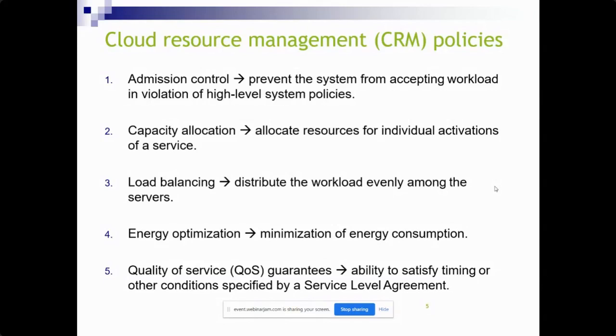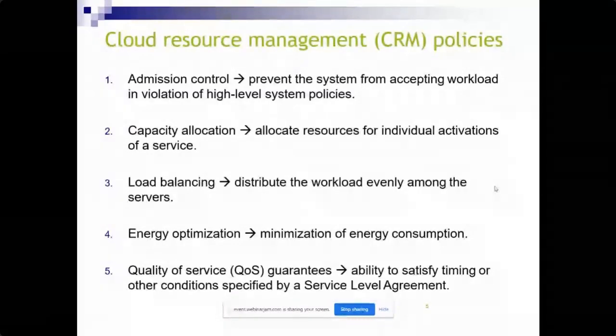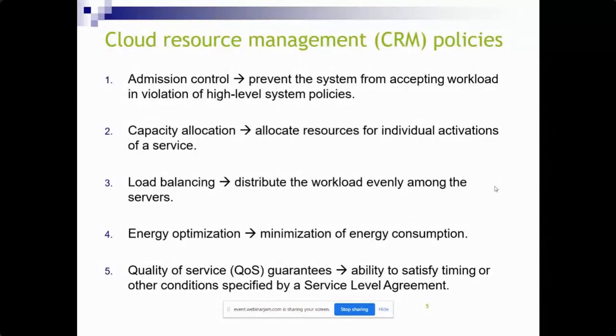Your constraints are like a minimum span of time: you have to execute your workload and complete it as early as possible, and we need to avoid energy consumption. So these are the different parameters to satisfy the user's requirements as well as the service level agreement.